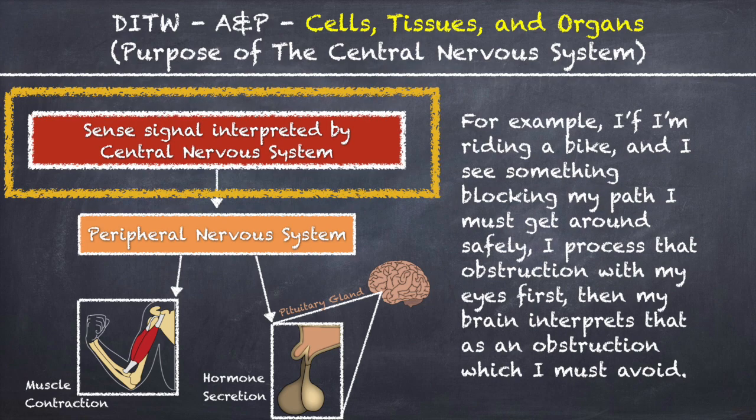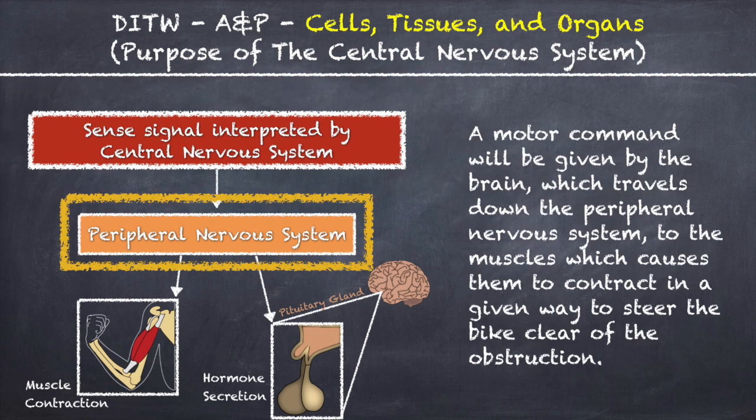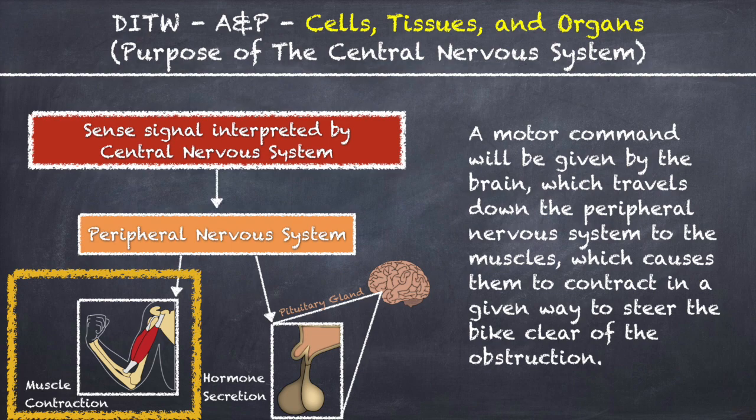For example, if I am riding a bike and I see something blocking my path which I must get around safely, I process that obstruction with my eyes first, then my brain interprets that as an obstruction which I must avoid. A motor command will be given by the brain, which travels down the peripheral nervous system to the muscles which cause them to contract in a given way to steer the bike clear of the obstruction.